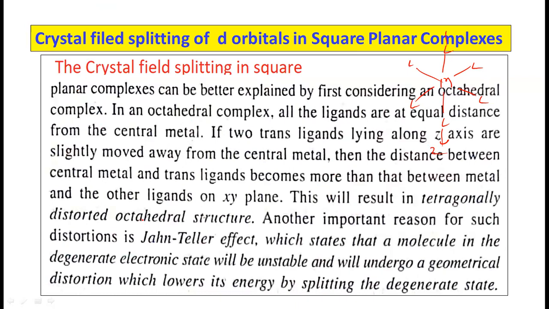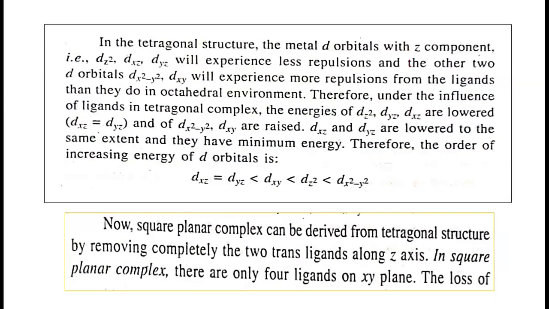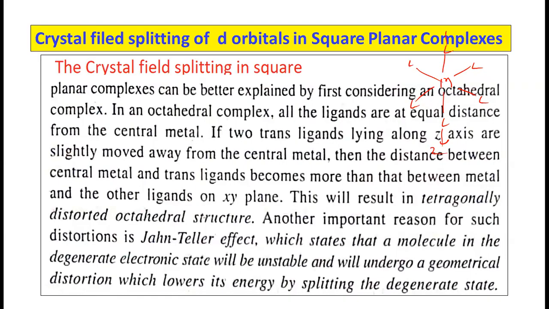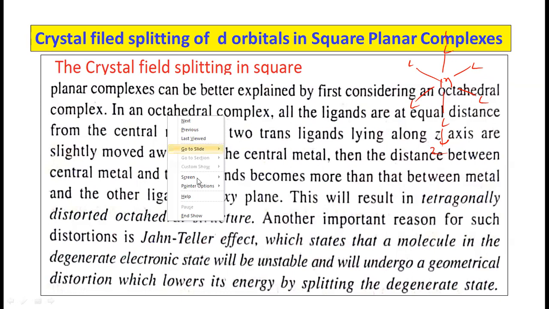And another important reason is the Jahn-Teller effect. This distortion takes place due to the Jahn-Teller effect, which states that a molecule in a degenerate electronic state will be unstable and will undergo a geometrical distortion, which lowers its energy by splitting the degenerate state. In the octahedral complex, we know that the degeneracy of the orbitals should be removed. Let us show how this will happen.